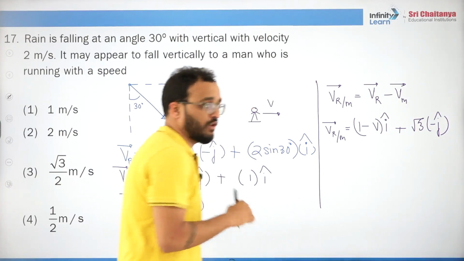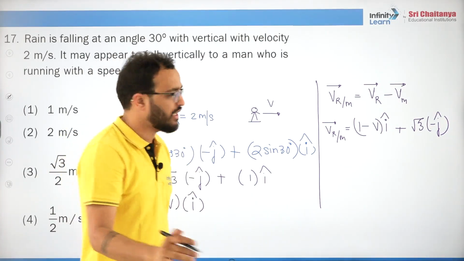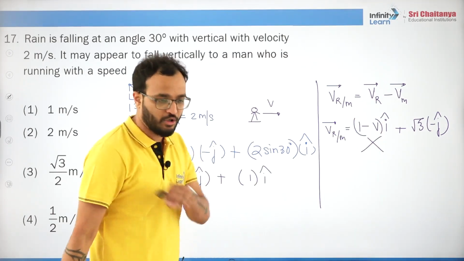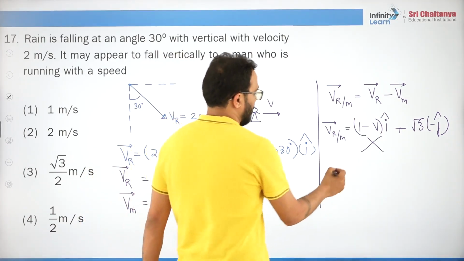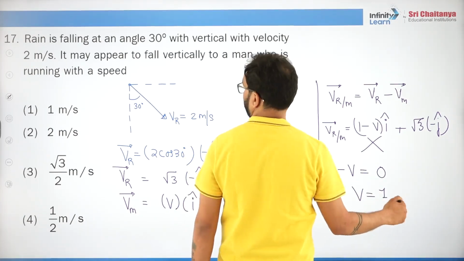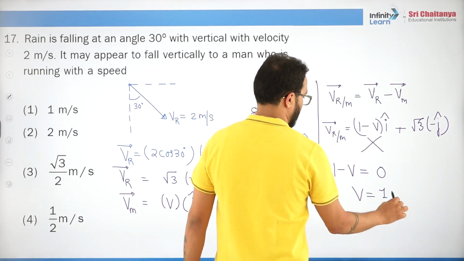Now they are saying that the velocity of rain with respect to man is absolutely vertical, but that means this component will become 0. 1 minus v, the horizontal component, will become 0, because it is absolutely vertical. So v will be 1 meter per second.